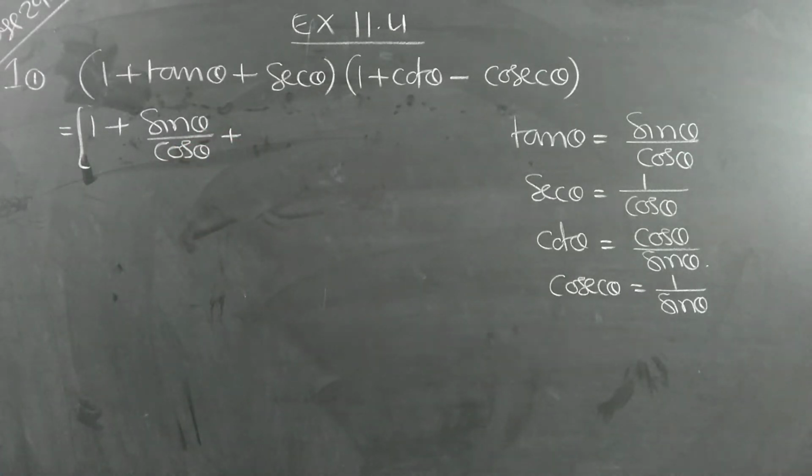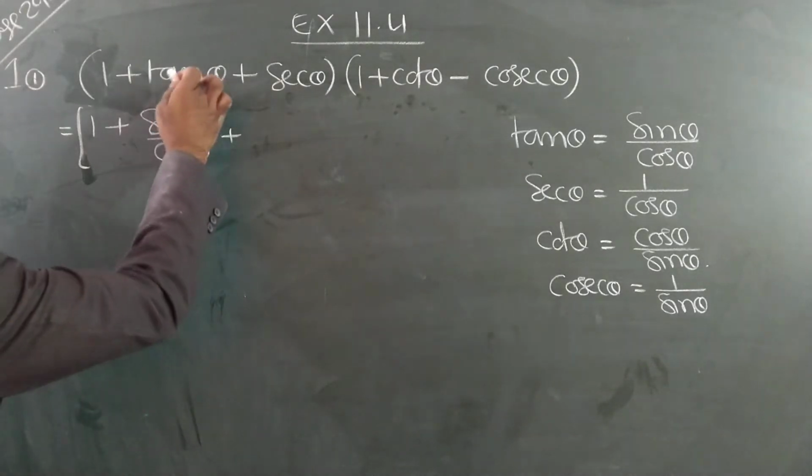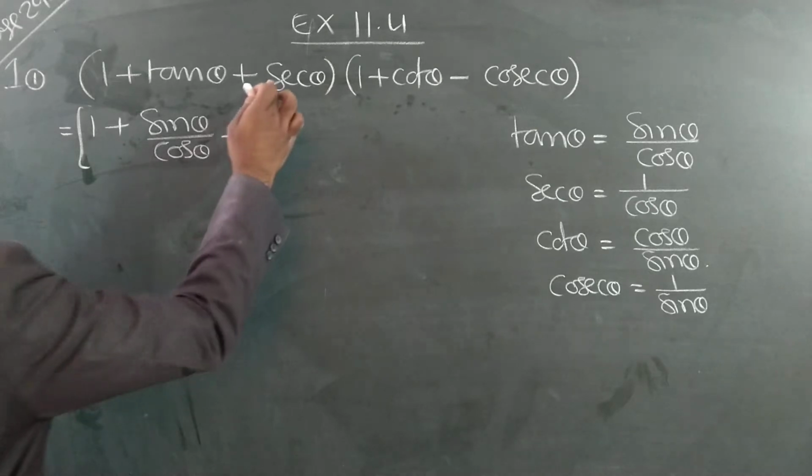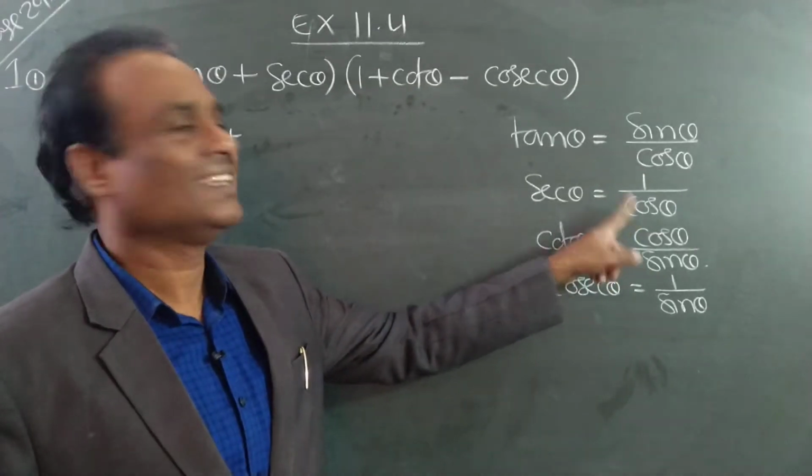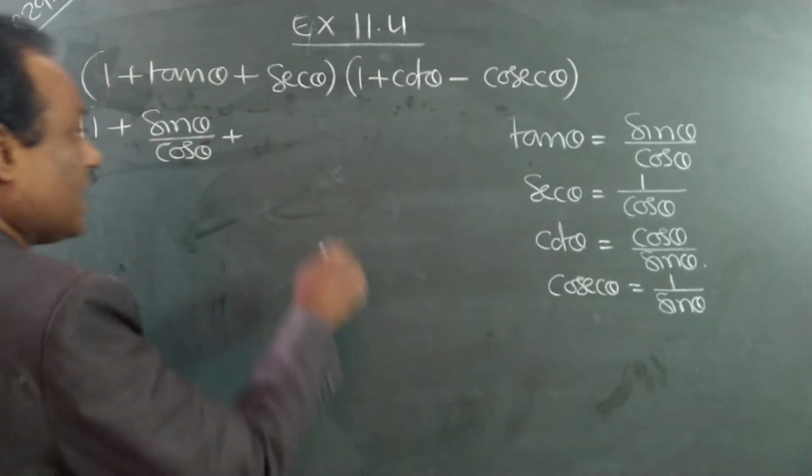Tan theta is equal to what? Sin theta by cos theta. Secant is equal to what? 1 by cos. See.